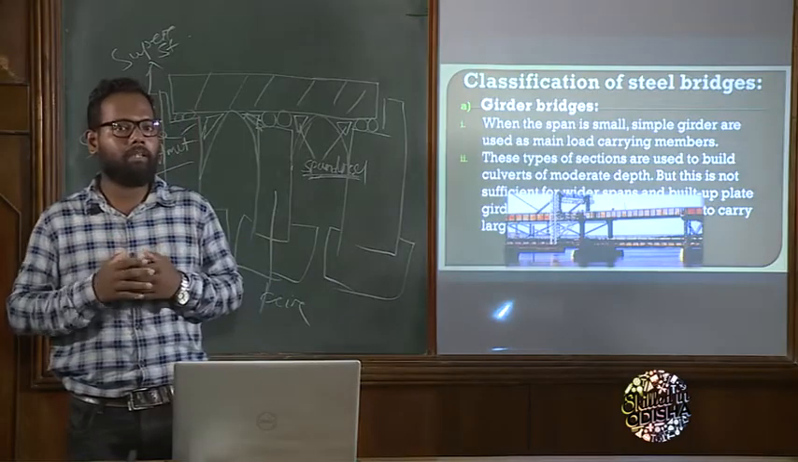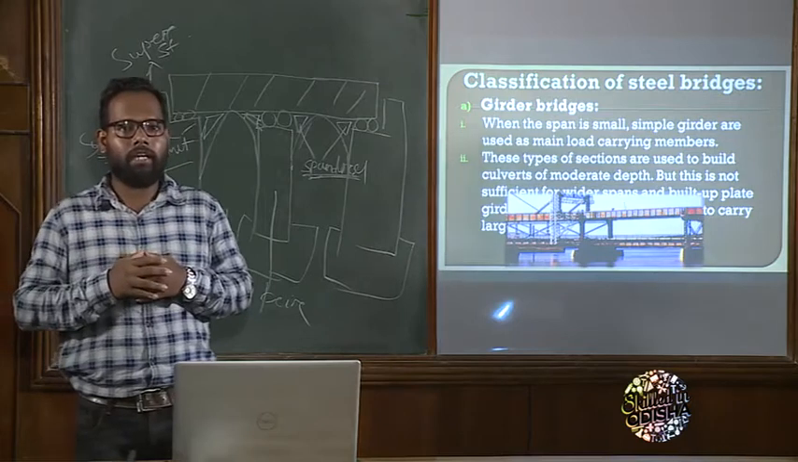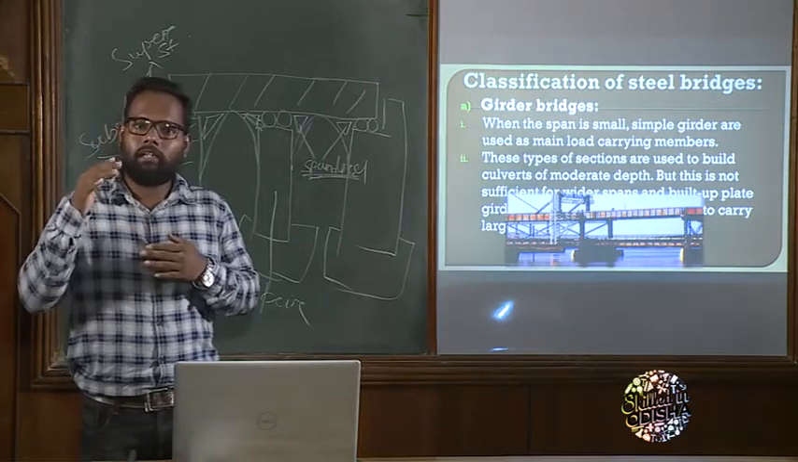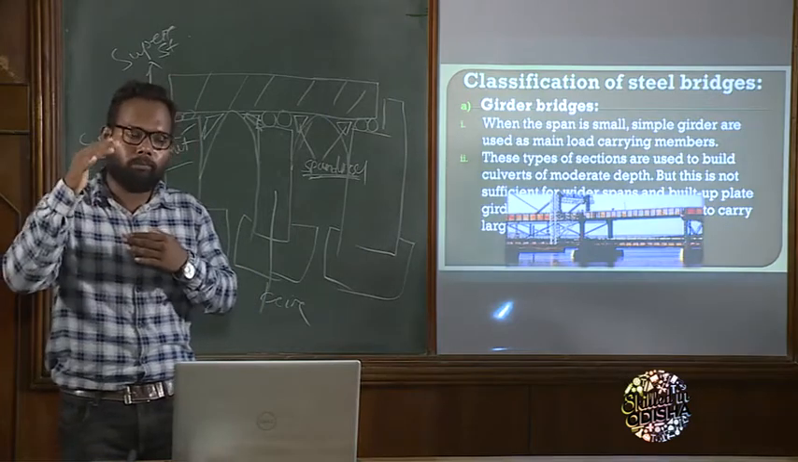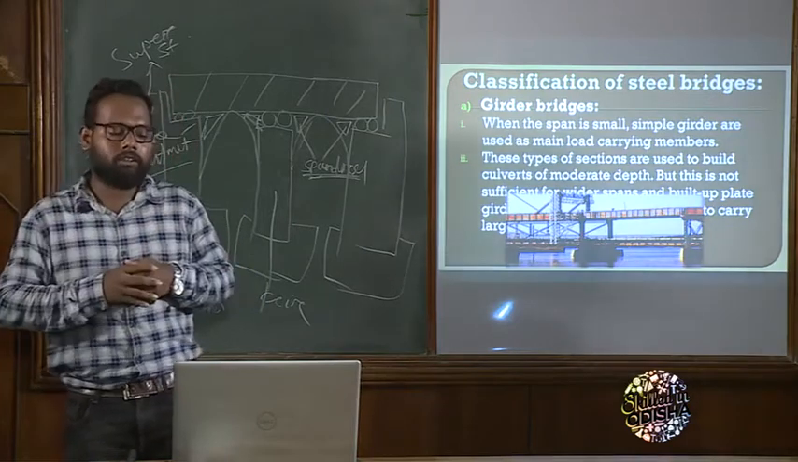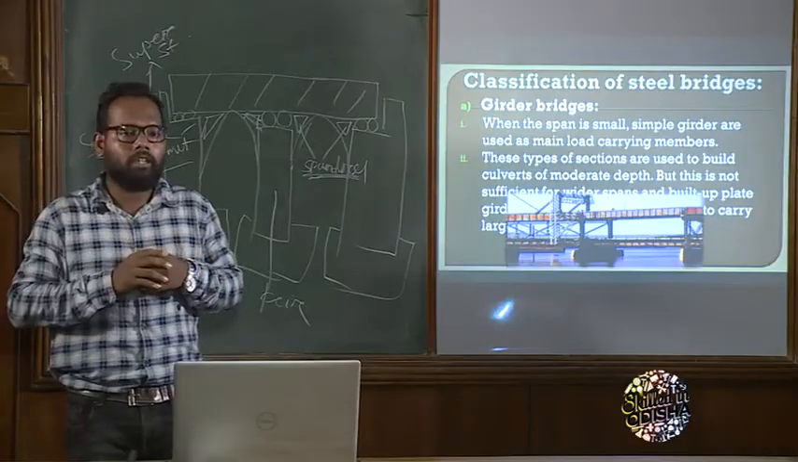A girder is nothing but a beam, a steel beam which supports the bridge. Or we can say the girder is a beam which transports the load of a bridge or superstructure to the substructure. Now, when the span is small, simple girders are used as the main load carrying member. When the span is small and the load carrying capacity is less, then we go for a simple girder.